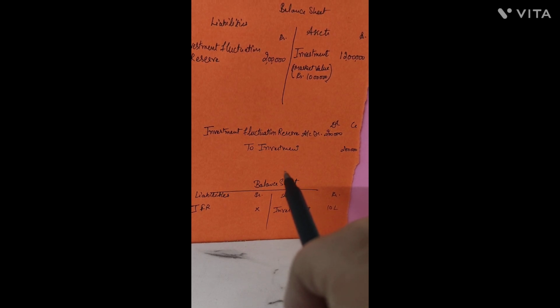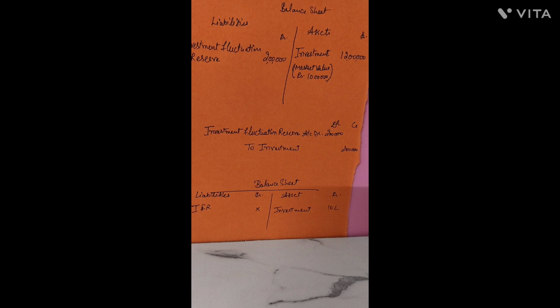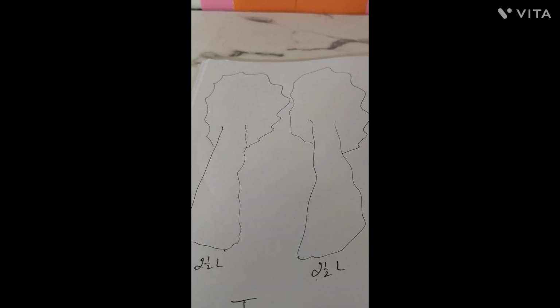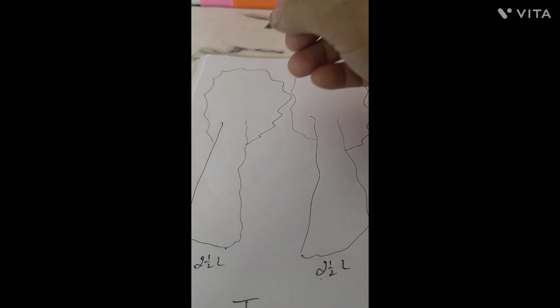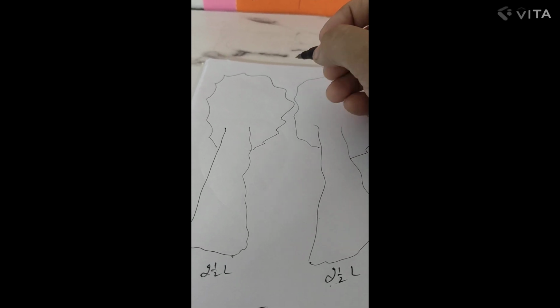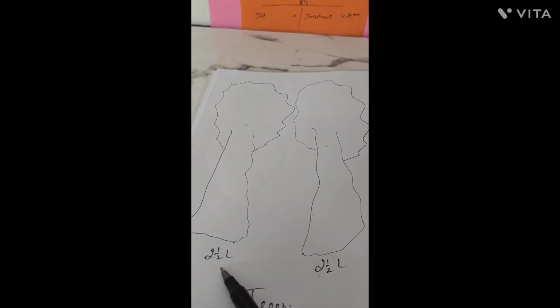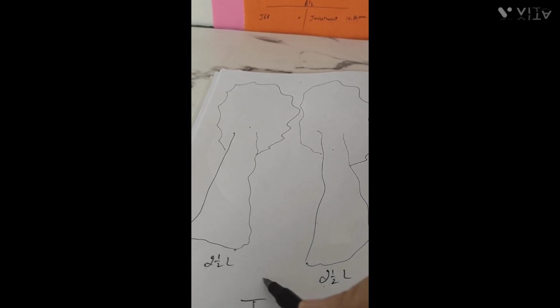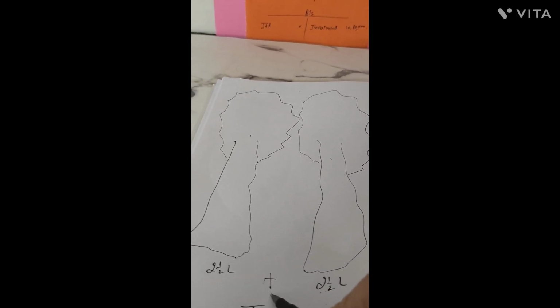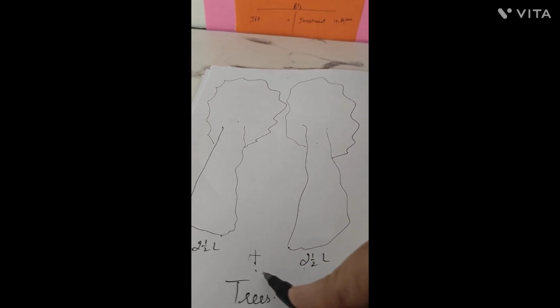Now we come to the third case. The third case, we'll consider the story again. Now we are considering a very sunny day, and on this sunny day the tree's requirement of water, which we presumed here to be a total of 5 liter, is now increased to 6 liters.